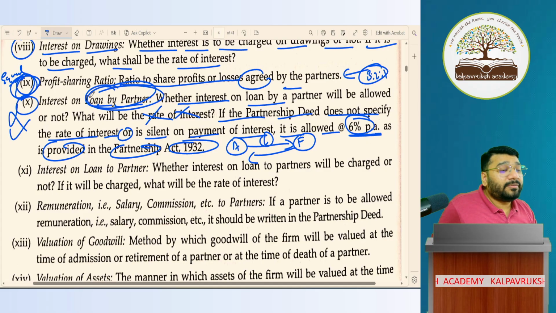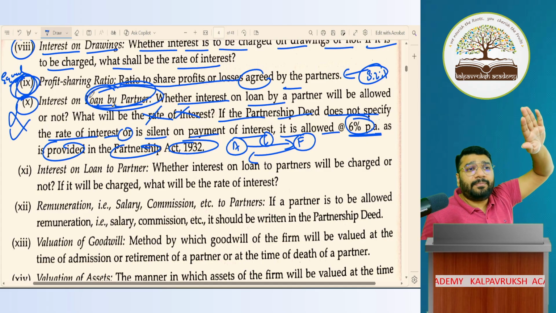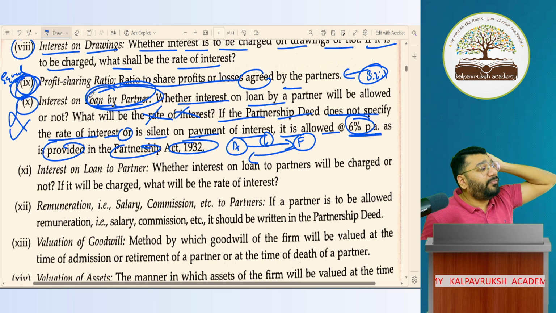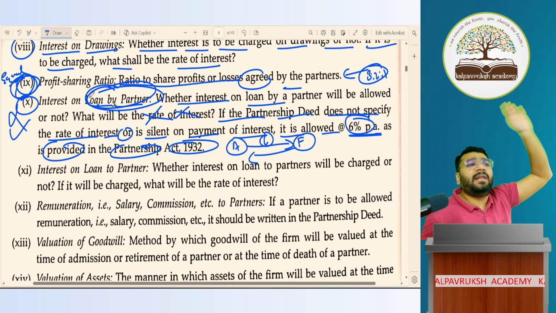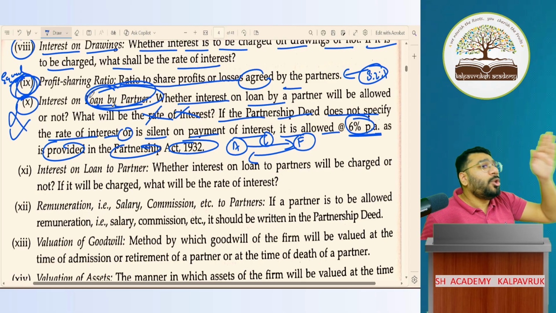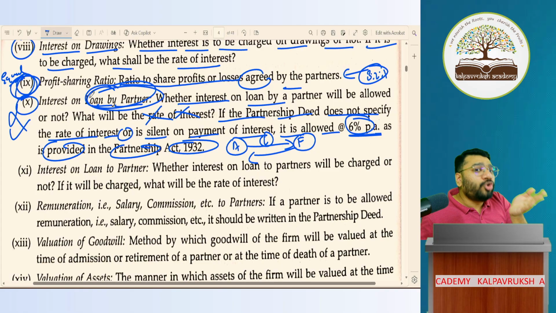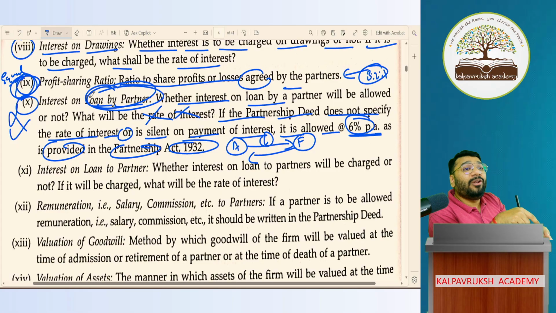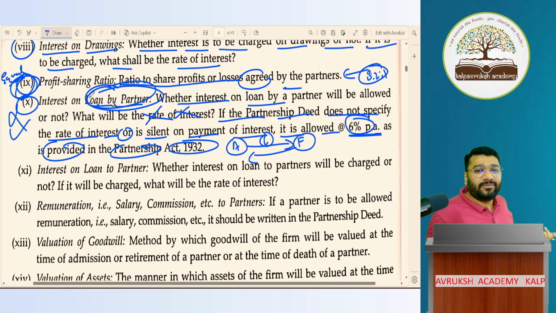Loan by partner. Guys, this confusion will happen a lot of times. Loan by partner means people get confused: who has given loan to whom? Simple. Forget everything. You know English? English language says loan by partner. So loan by partner means loan given by partner. To whom? If a partner is giving a loan, to whom will he give? Firm only, no? Got it, not got it? Okay. Can I go to the next point?